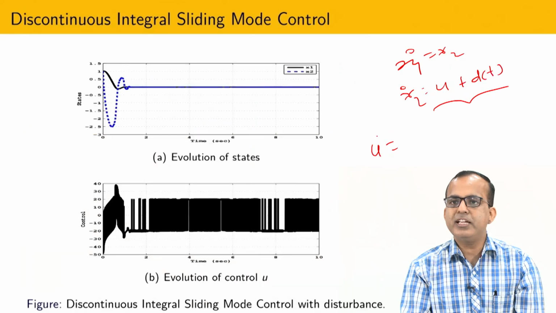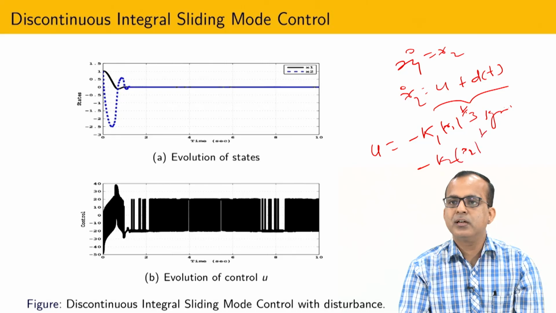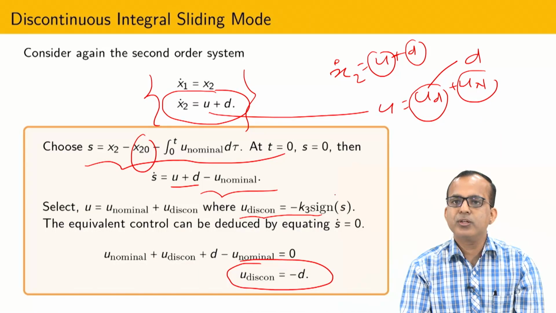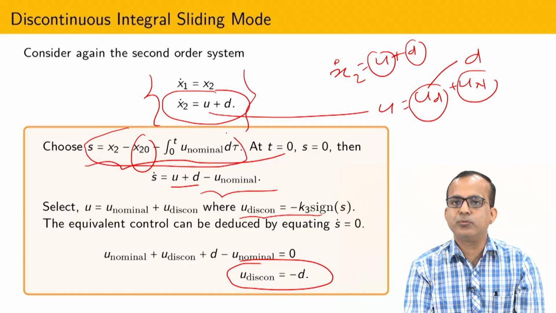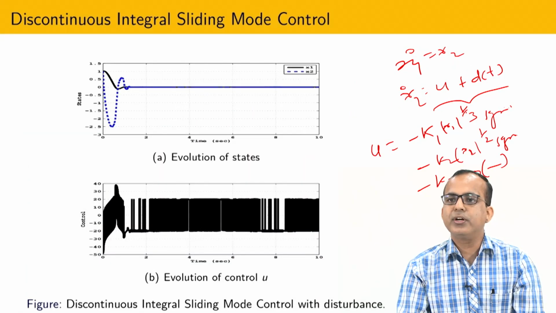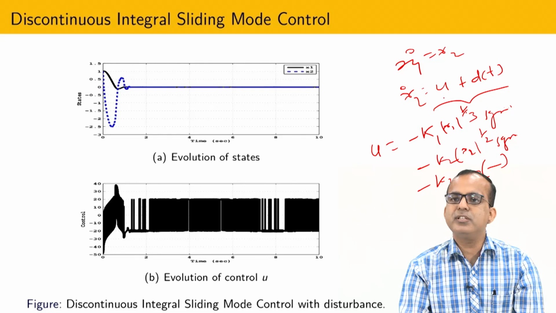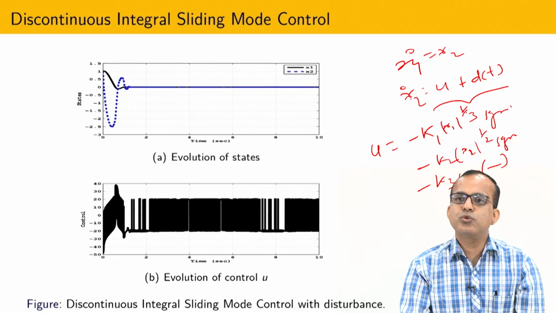Basically the overall control is K1 x1 power 1 by 3 signum x1, and after that K2 x2 power half signum x2, and after that K3 signum, and inside the signum this whole S comes into the picture, and due to that I have discontinuity at x2 dot.